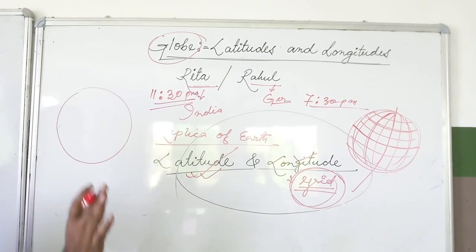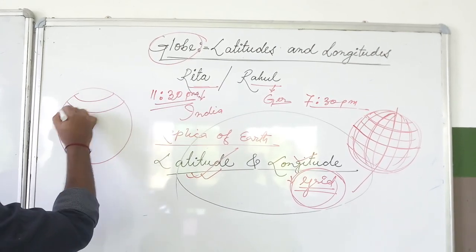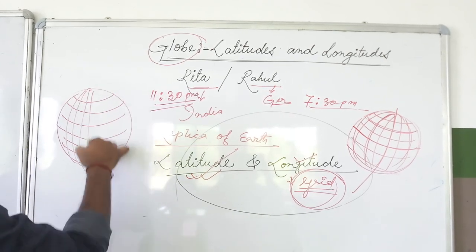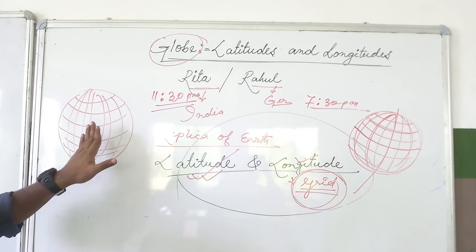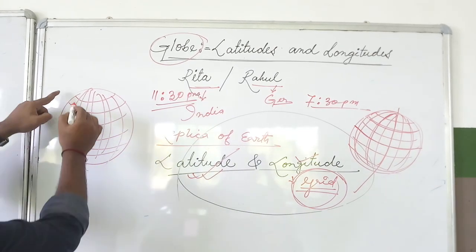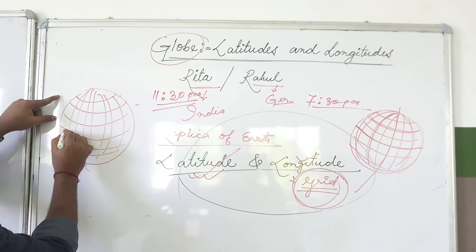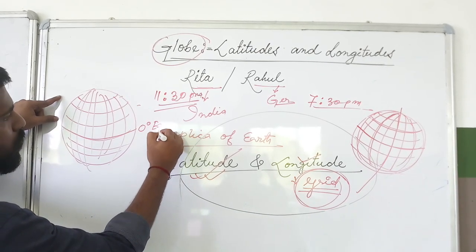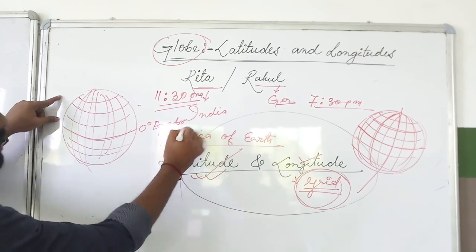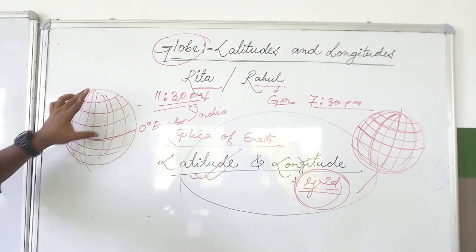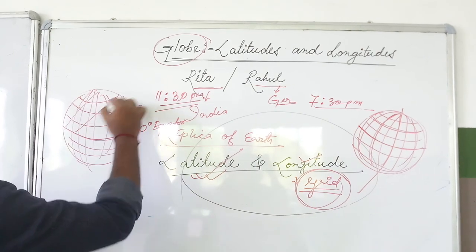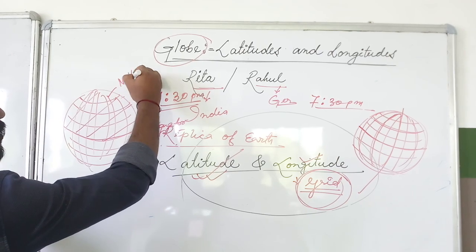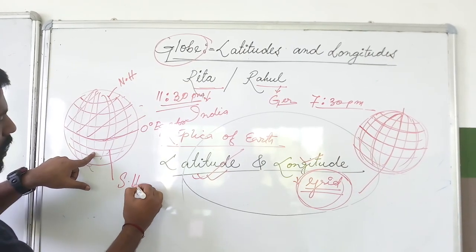Here I will draw only the latitudes. Several latitudes are there. I am drawing. So here you can see these are latitudes which are drawn from east to west. The middle one is known as equator or 0-degree latitude. Now this equator is dividing the earth into two hemispheres. The upper part of the earth is called northern hemisphere and the lower part is called southern hemisphere.